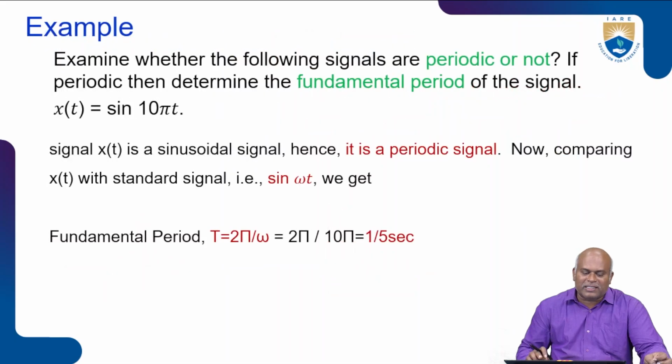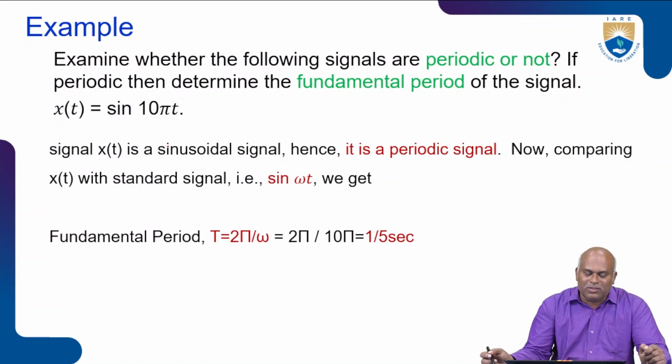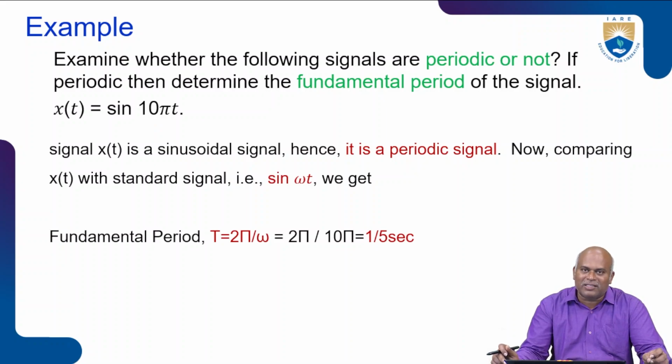Next example: here I take a signal, and we need to find whether it is periodic or not. At the same time, we need to find the fundamental period also. So here I take the signal as x of t equal to sine 10 pi t. So x of t is represented as this continuous time signal.